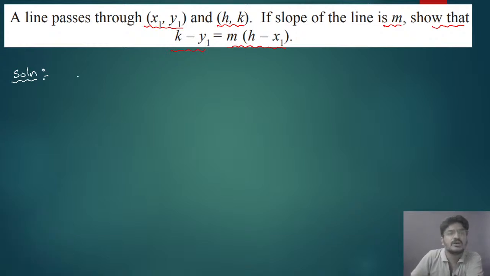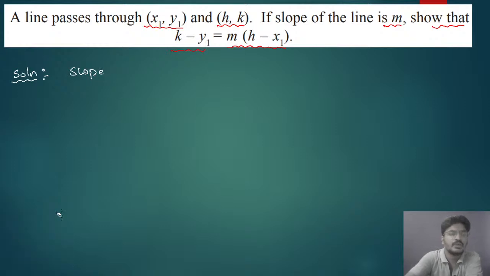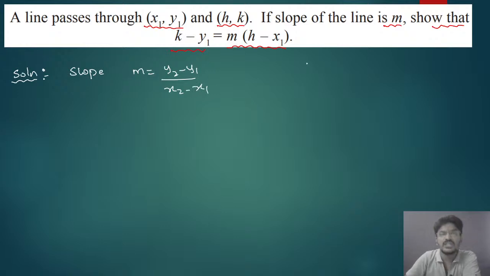Here, what is slope equal to? Tell me the formula. Slope m is equal to y2 minus y1 divided by x2 minus x1. Here they have given 2 points, that is x1 y1 and h comma k. This will be our x1 y1 and this will be our x2 y2.